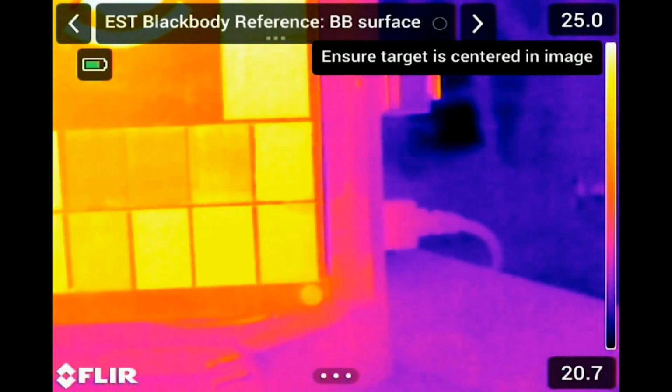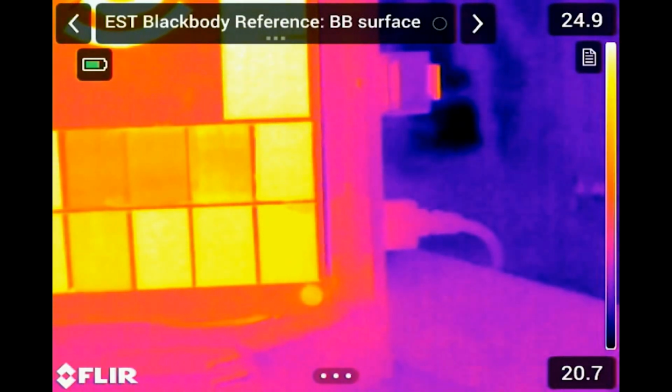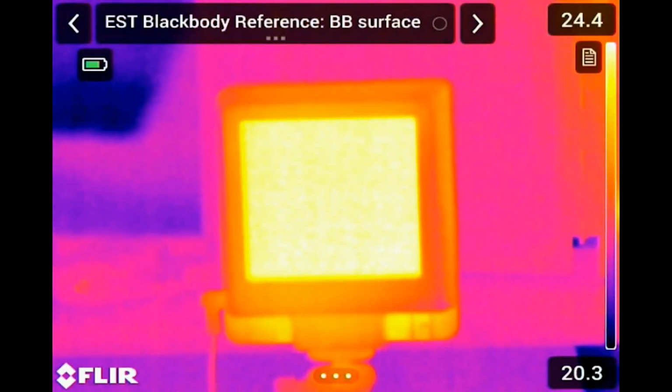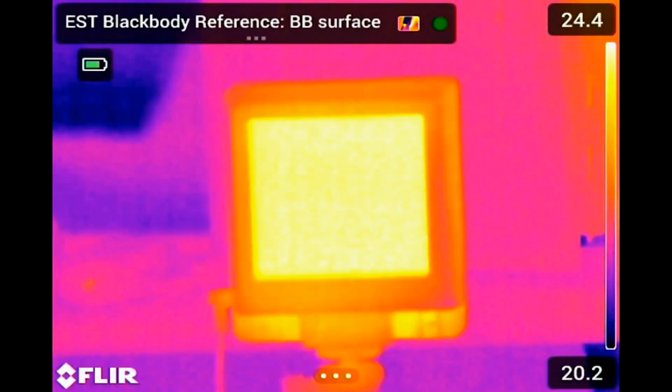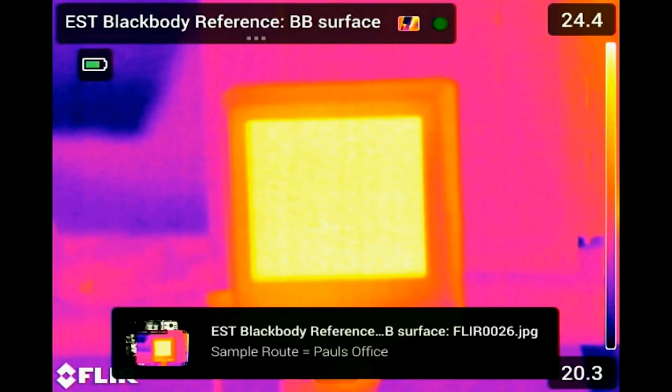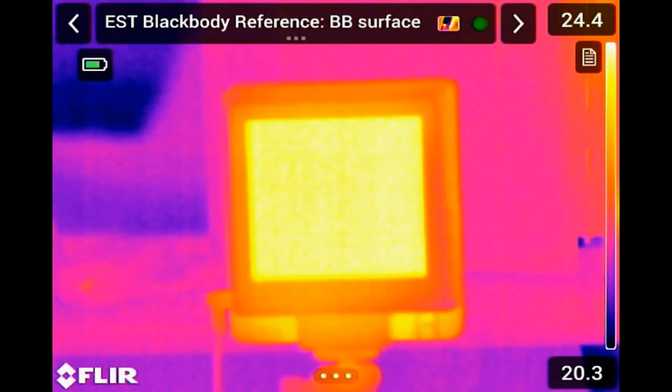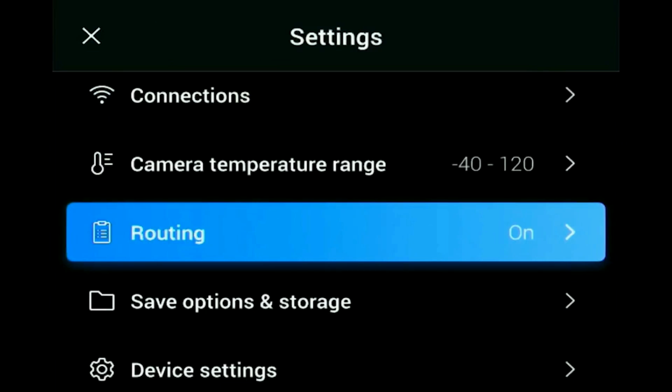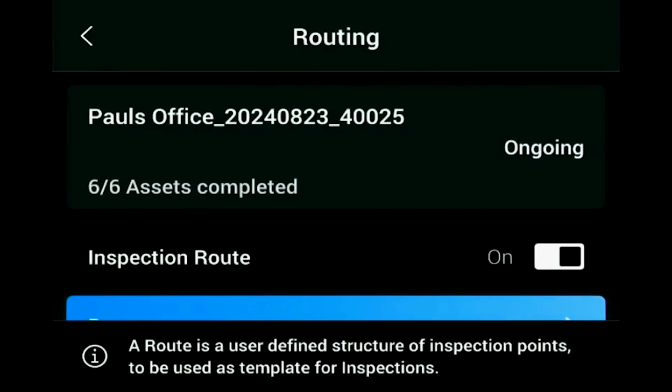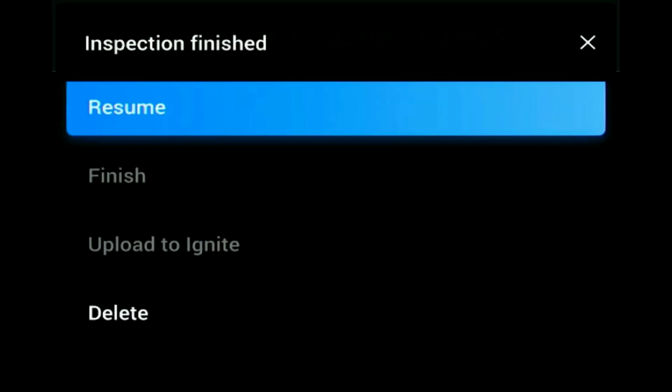In this case, it is the black body reference. Again, note the prompt moving to the black body reference, I can then capture the image. It's centered and the default status is captured. At this point, I can now go back to routing. I'm finished the routing, so I'm going to go and finish it. I could pause it, come back later on and restart it, but the inspection has now been finished.